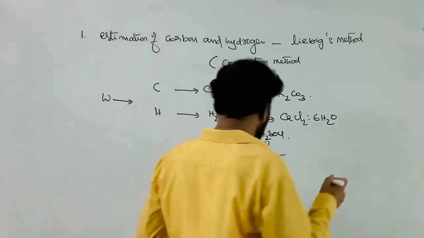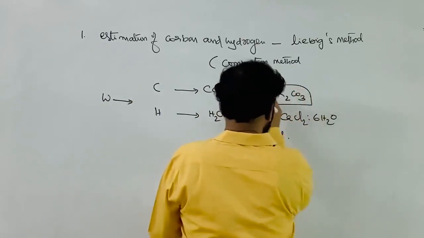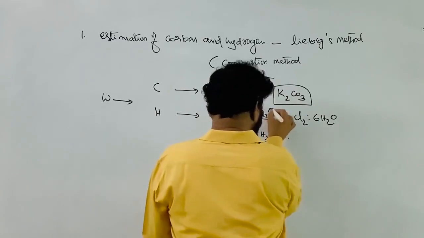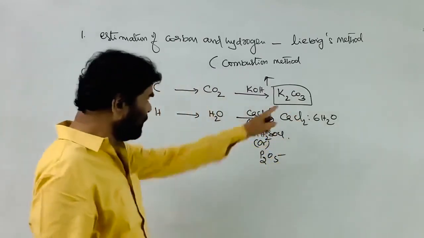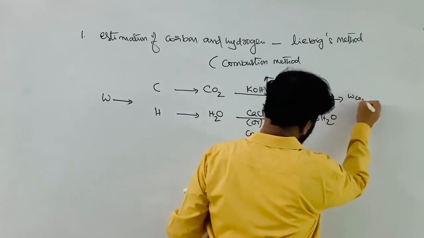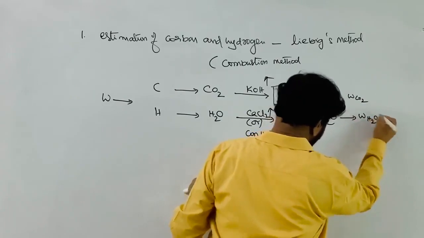Due to this, what happens? The weight of the KOH increases, and the weight of the calcium chloride increases. From this, we can find out the weight of the carbon dioxide, and we can find out the weight of the H2O formed.